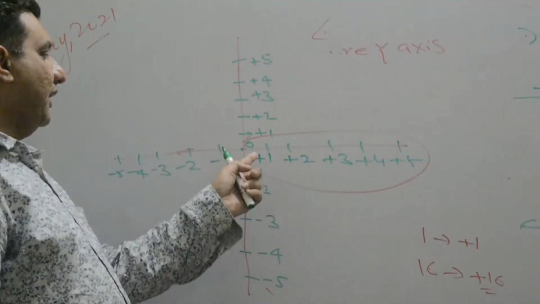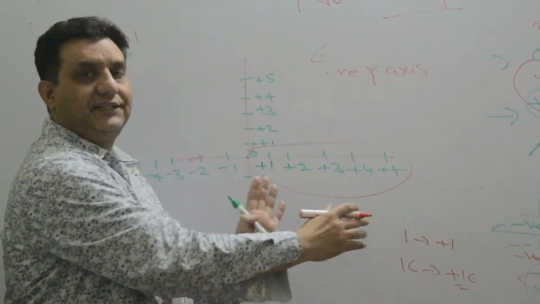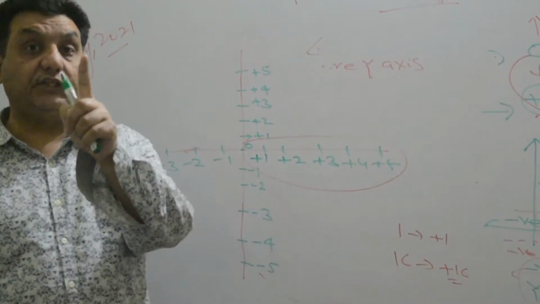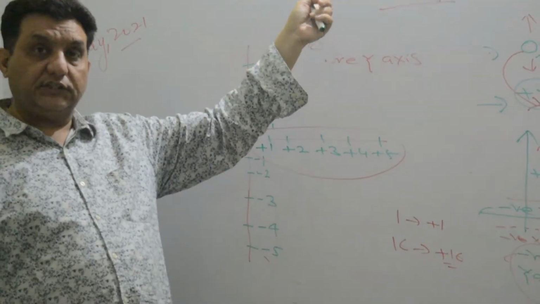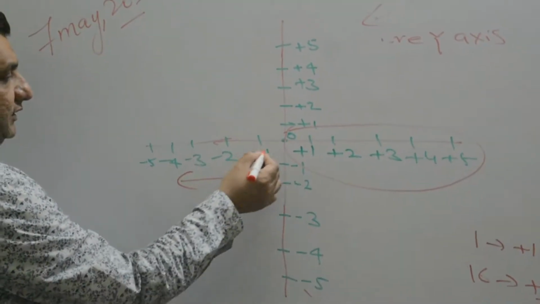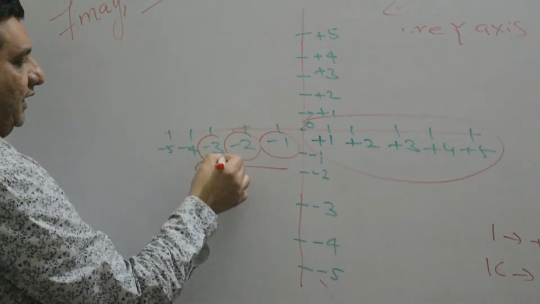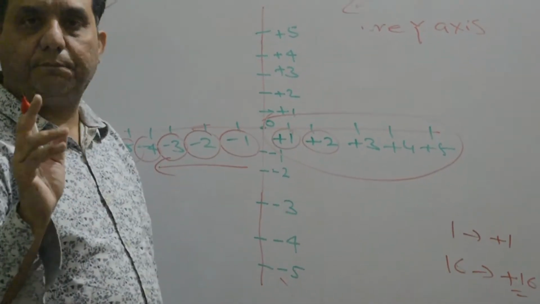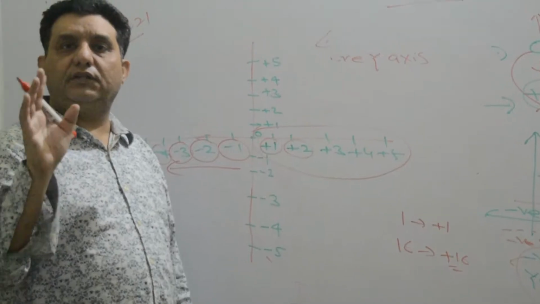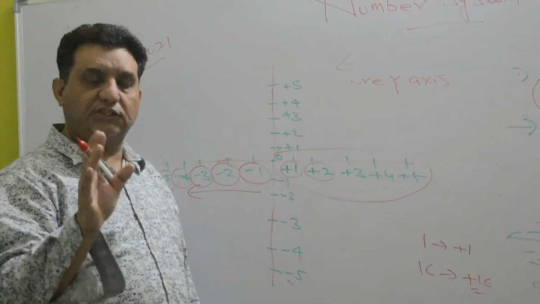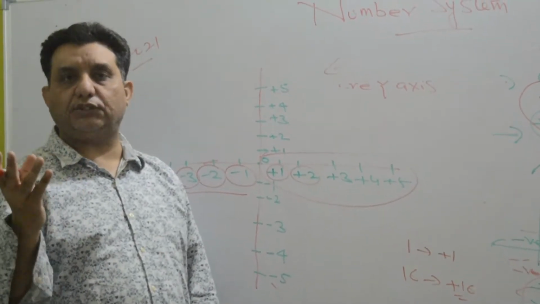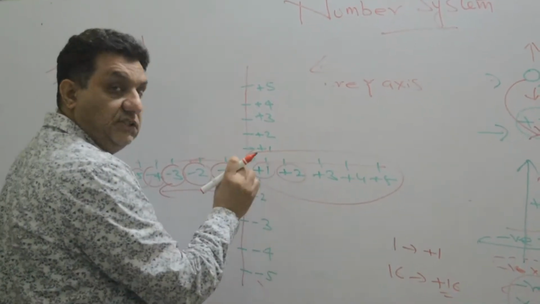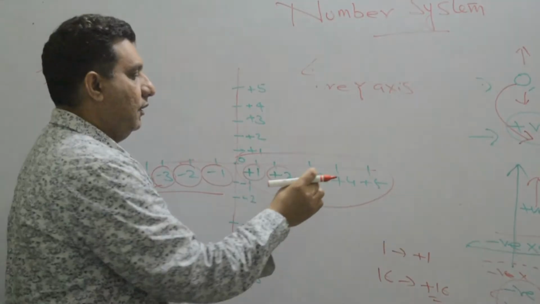For your ease, I just write plus 1, plus 2, plus 3, plus 4. These right hand side numbers are the positive integers. As I wrote there, positive integers, negative integers. These left hand side numbers are negative integers. Check minus 1, minus 2, minus 3, minus 4, minus 5. There is no sense in saying plus 1, plus 2. If there is no sign, by default the sign is plus, positive. 1, 2, 3 means plus 1, 2, 3.